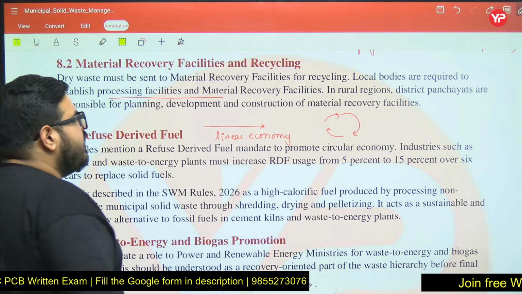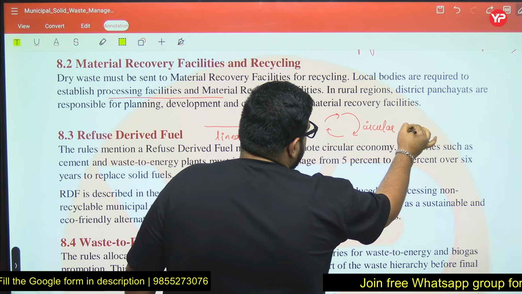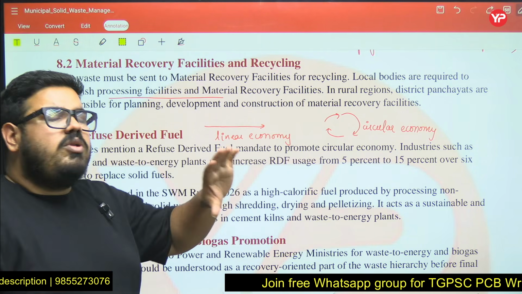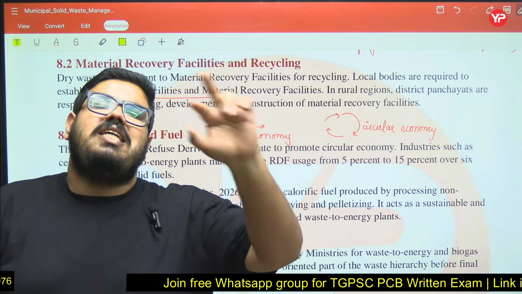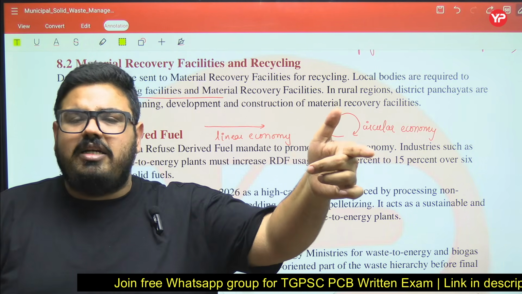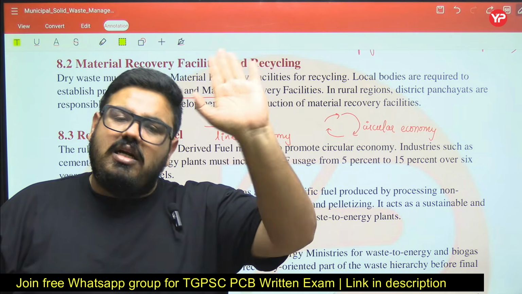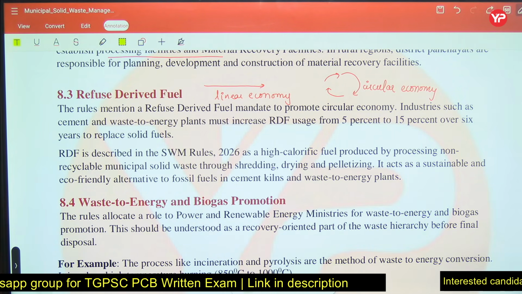This is basically linear economy. In linear economy, we generate it, we use it and we dispose it. But in circular economy, we will generate it, we will use it, we will recycle it, then after recycling a new product, that new product will be used, then that will be recycled. So this will keep running in the circular economy. So RDF is to promote circular economy.